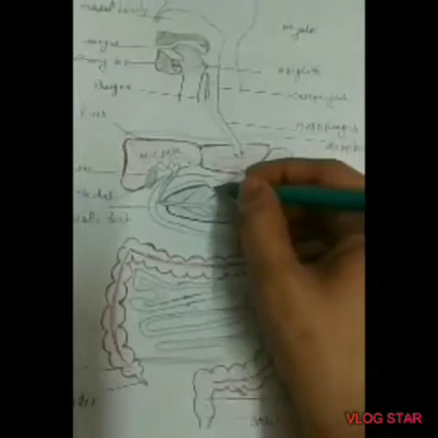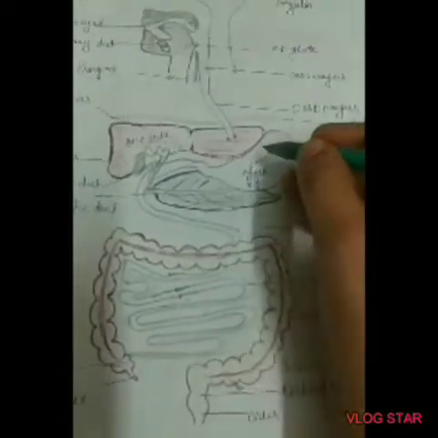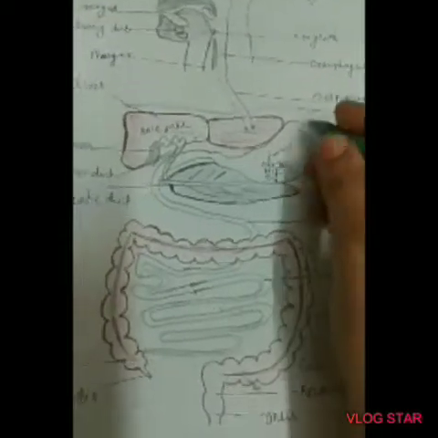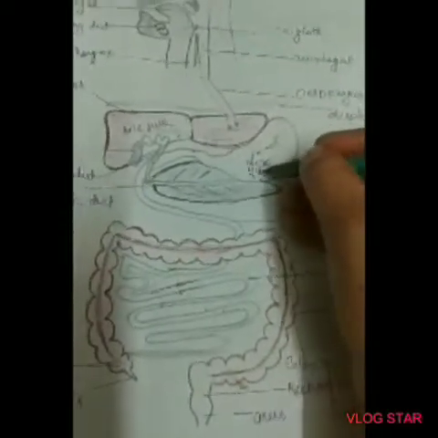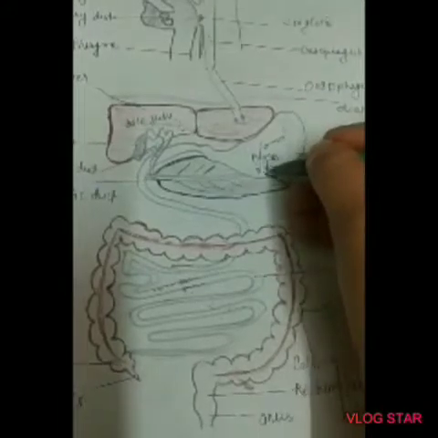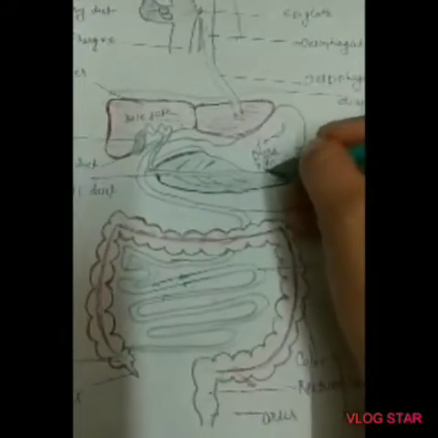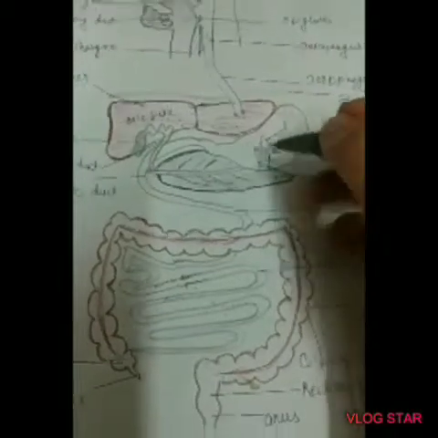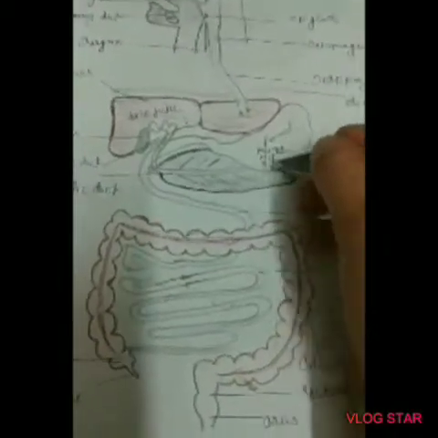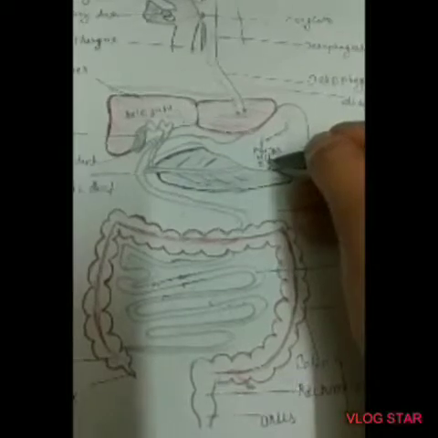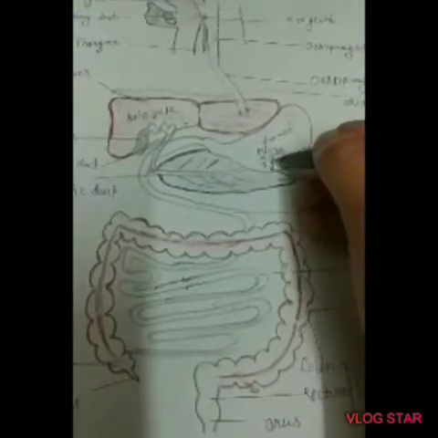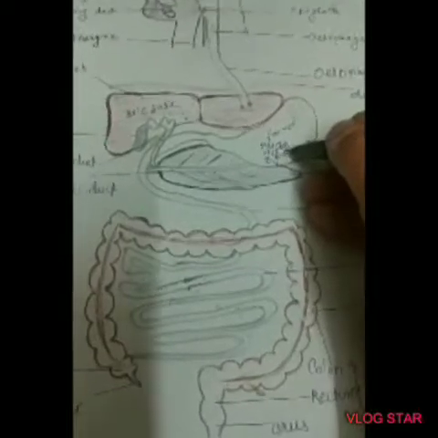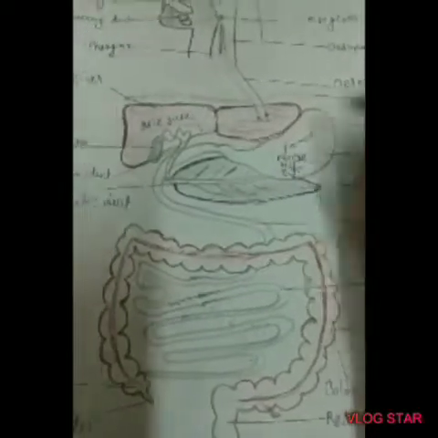The inner lining of the stomach secretes three types of substances. First is mucus, second is HCl, and the third is digestive juices. Now let's discuss the functions of these substances. HCl, hydrochloric acid, creates an acidic medium which dissolves food and kills bacteria, so it has antibacterial activity.